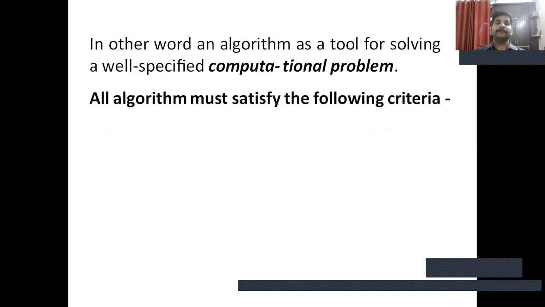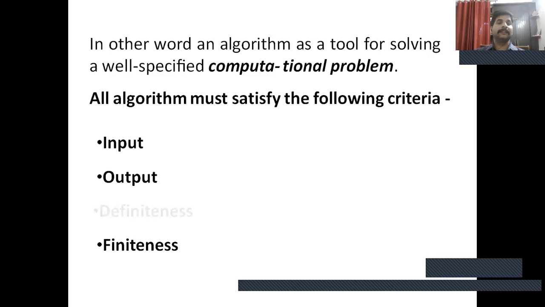All algorithms must satisfy the following criteria. First, a feature of algorithm is input: zero or more quantities are externally supplied. Second, output: at least one quantity is produced.